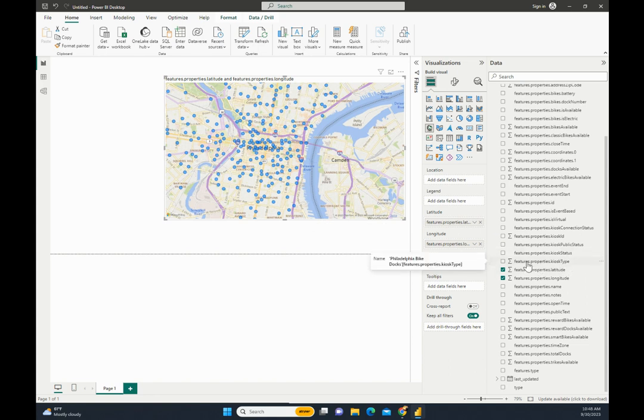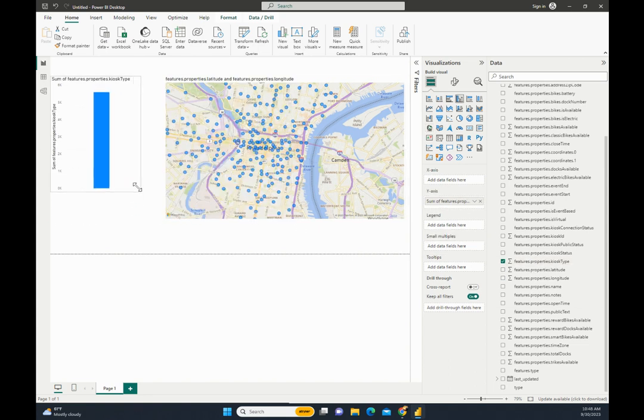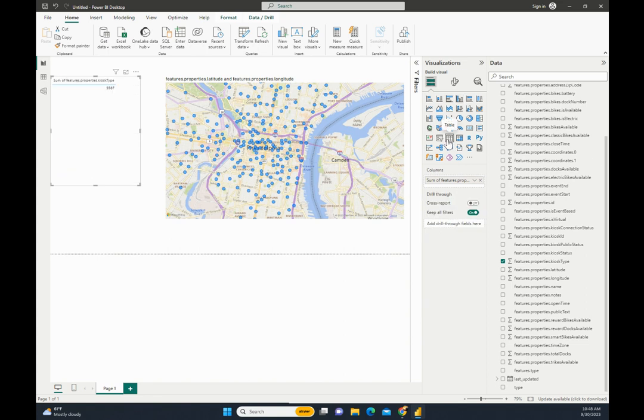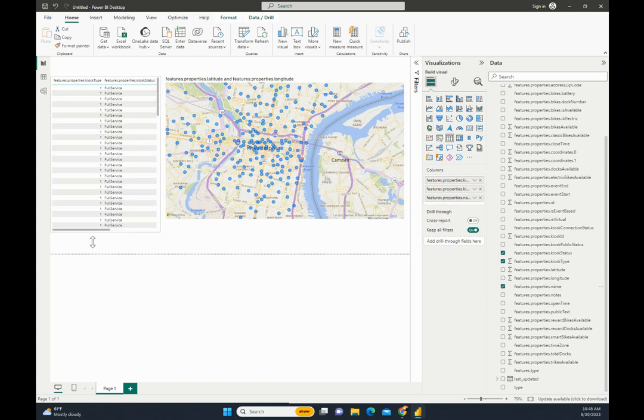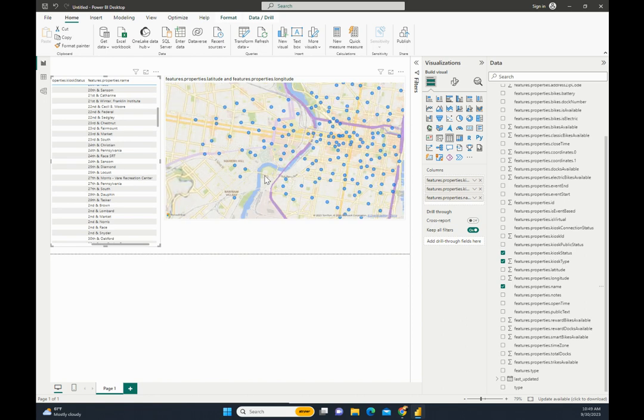So now we can bring in, I don't know what these kiosk types are, but I have used some, oh, okay, kiosk type. It looks like it's numerical. I am going to come to don't summarize. Okay, what is this kiosk type? Kiosk status, full service. That's good. It looks like we don't have any that are out of service. Property's name, that's fun and interesting. And okay, all of these very helpful names.